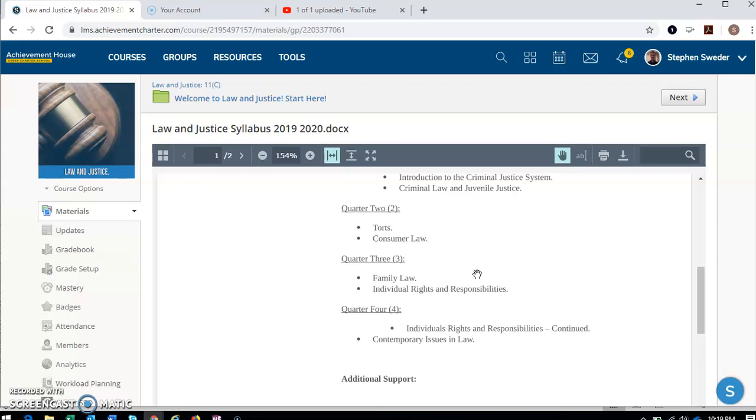And then finally, we'll wrap up with contemporary issues in law, talking about terrorism, talking about your rights in the workplace. If you have a job, or maybe you're trying to get a job, what are your rights at work? Not to be harassed or pressured to do things you don't really want to do. So we'll be talking about those things as well.